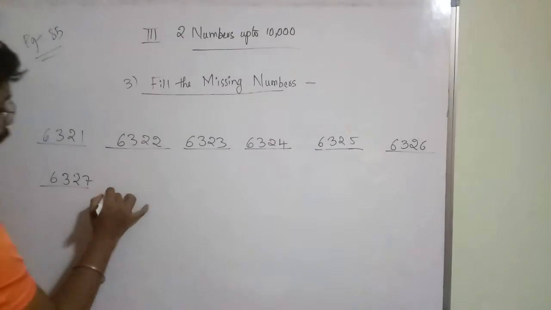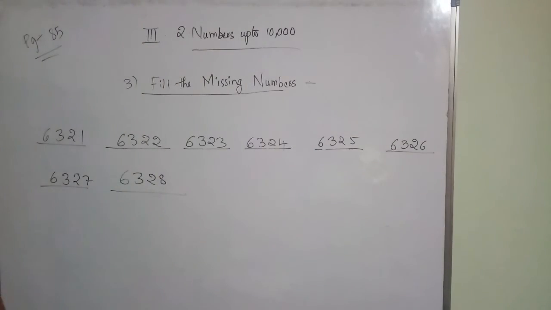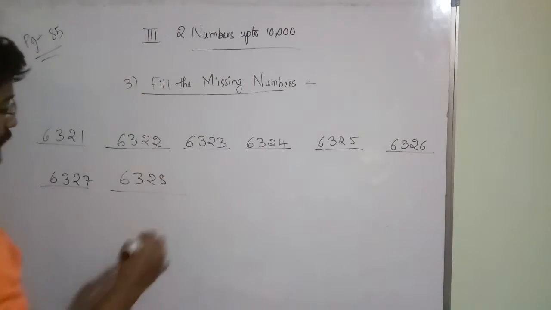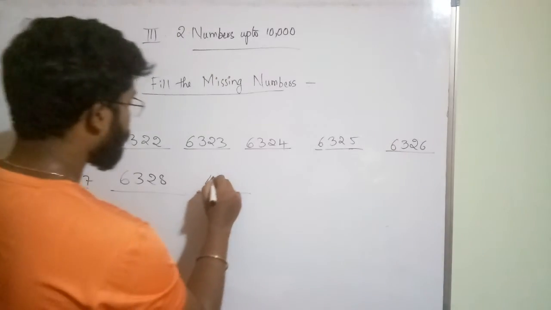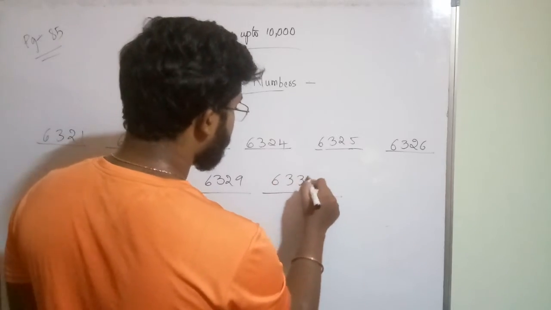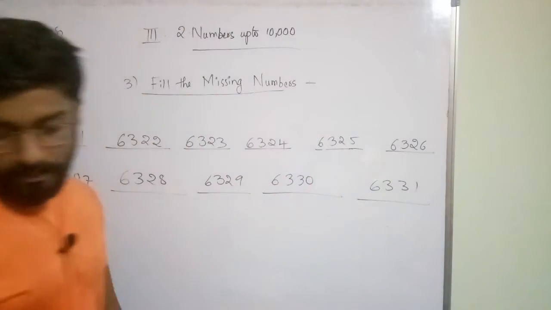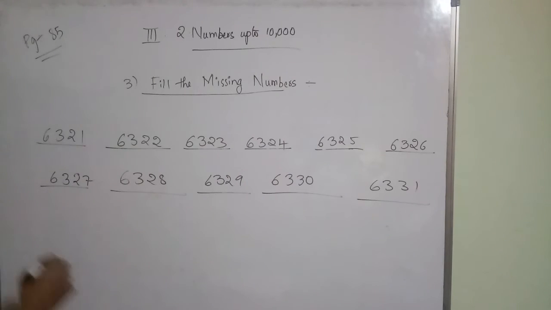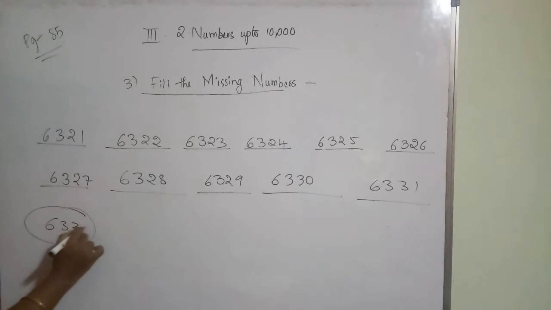After that what you will get? 6328, 6329, 6330, 6331. Next he has given 6332.